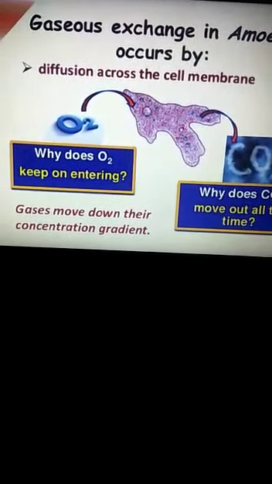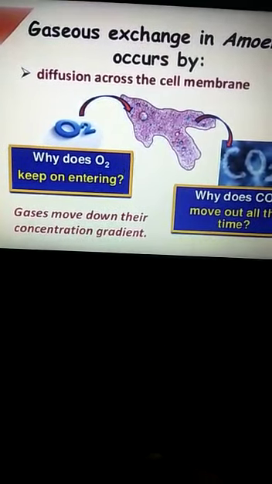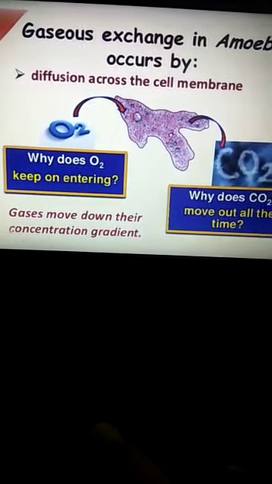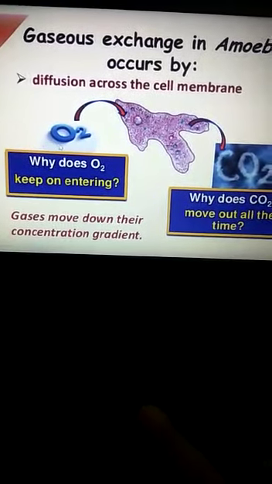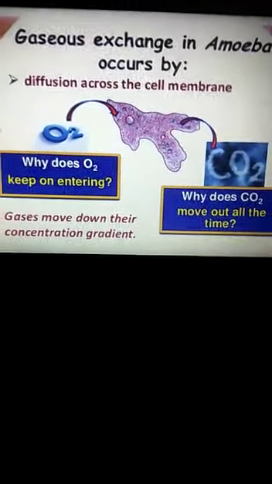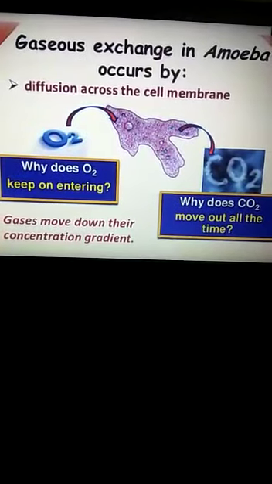In later senior classes you will understand that for gases we replace the word concentration with pressure. So later on we will understand that pressure of oxygen is causing it to happen. So let us come to the next topic over here.